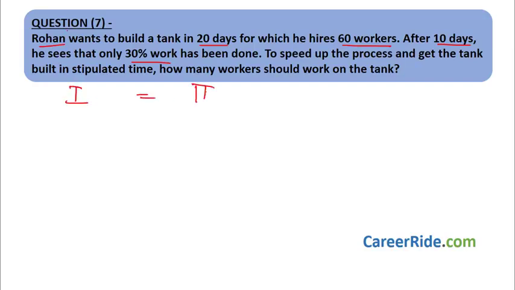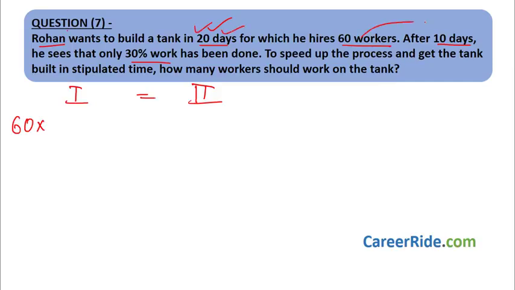We have the two scenarios over here. We have men, days, time, work done. So in the first case, number of men would be 60, right? Then days is given. So Rohan wants to build the tank in 20 days, but this is the entire time limit. What he says is that after 10 days, when 60 workers are working for 10 days, he sees that only 30% work has been done. So to speed up the process and get the remaining 70% work done, how many workers should work on the tank? That is asked. That means he must have put in some workers or removed some workers and made sure that the work gets completed in these 20 days.